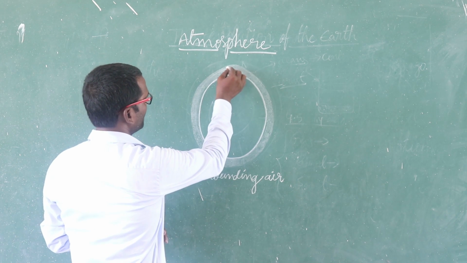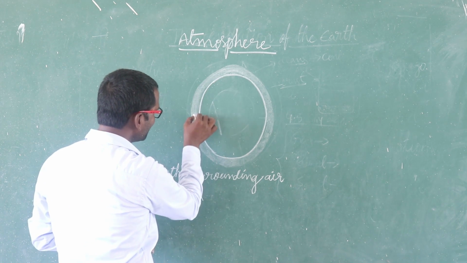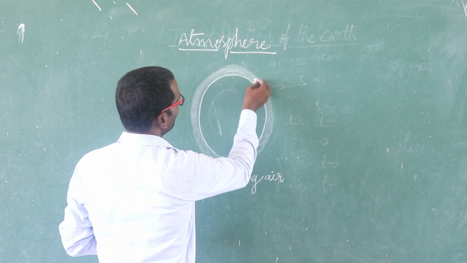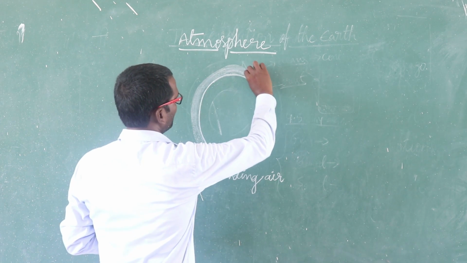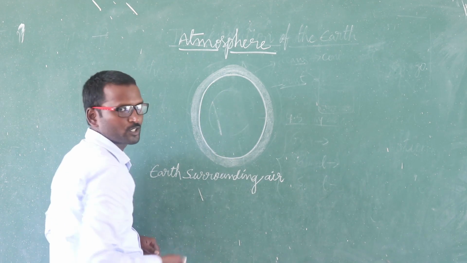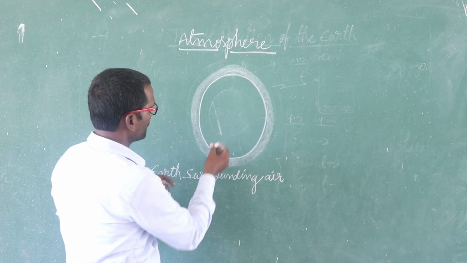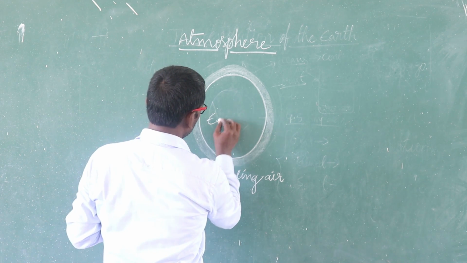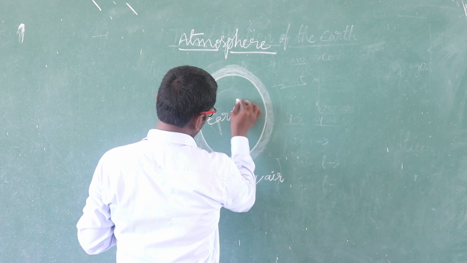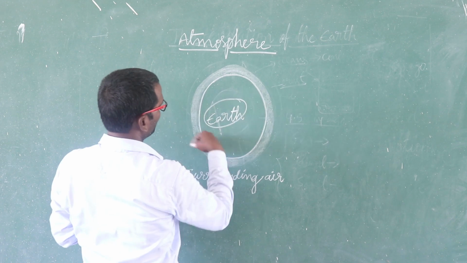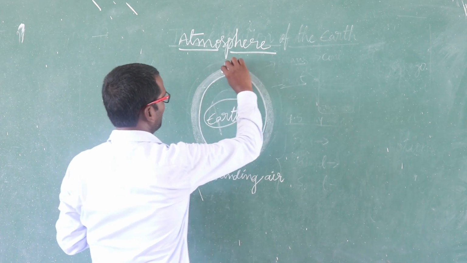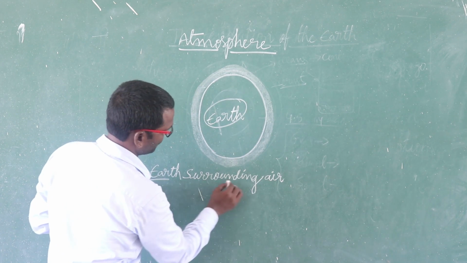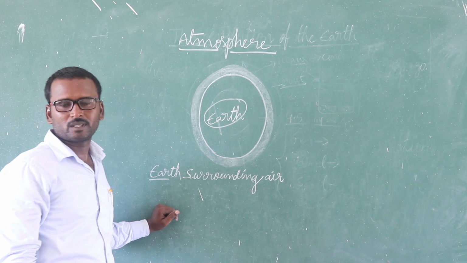What is meant by atmosphere? The thin layer that surrounds the Earth is called the atmosphere. For example, this layer of air surrounding the Earth we call the atmosphere.